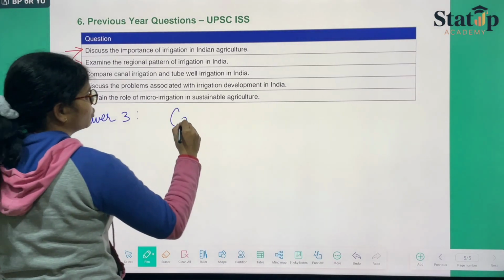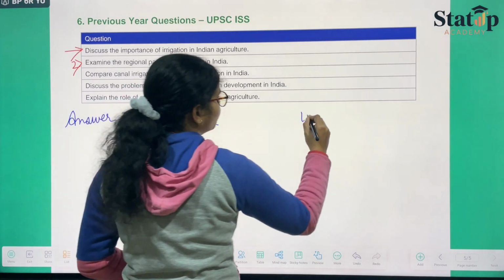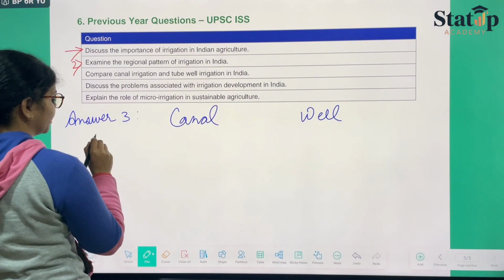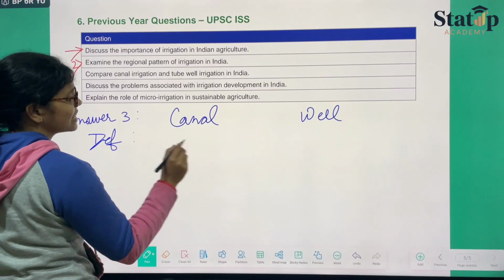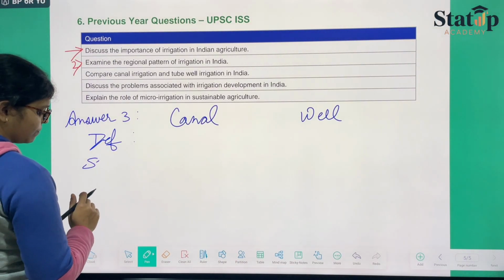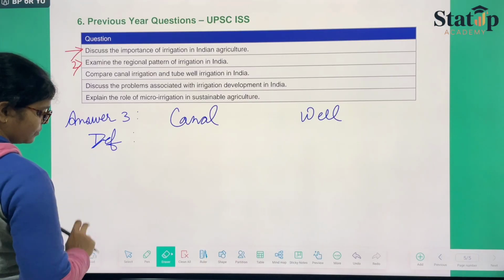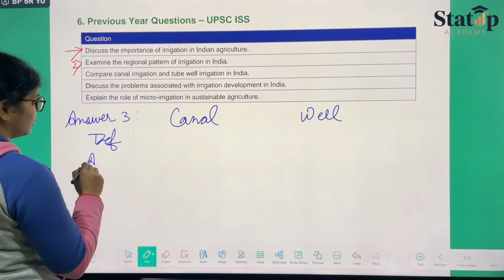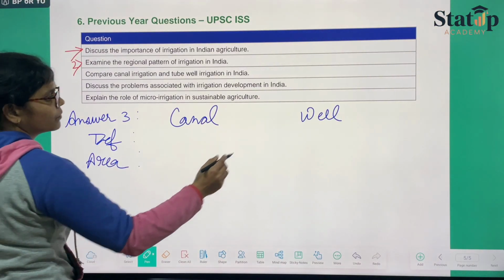Answer 3. Here you will write canal, here you will write well, and here you will write the type you will be including. First you will write the definition, what is canal type and what is well type. Then you will be writing the areas. Here you will write the areas.